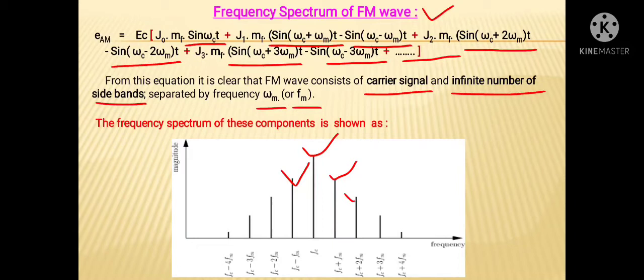Again on the right side there is the second upper side band, then the third upper side band, the next upper side band, and likewise there are an infinite number of upper side bands. In the same way, there is the second lower side band, then the third lower side band, the fourth lower side band, and likewise there are a number of lower side bands on the left side. So in this way we can say that in the frequency spectrum of FM there are an infinite number of side bands with separation of frequency fm, and fm is the frequency of the modulating signal.